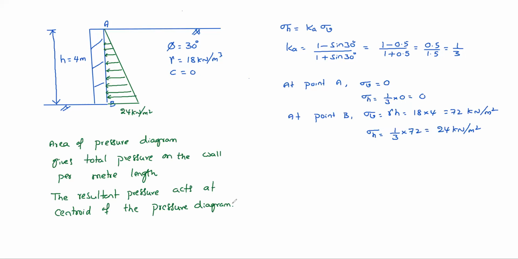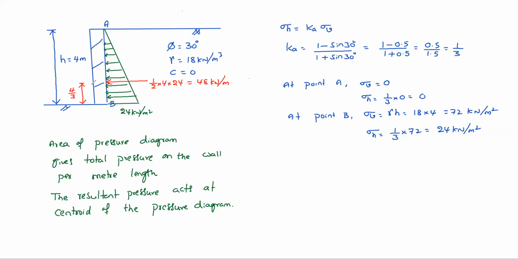See, area means here half into 4 into 24 equal to 48 kilonewton per meter. Per meter length this much, and where is it acting? At 1/3 of 4, so 4/3 meters.